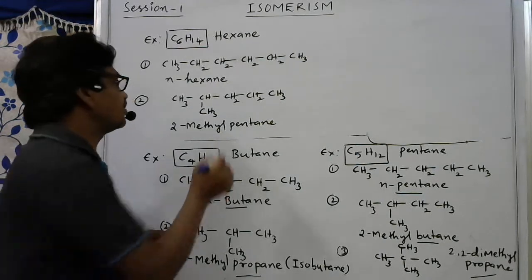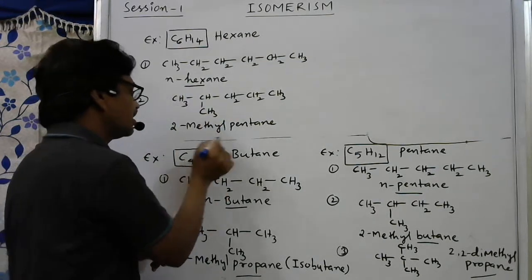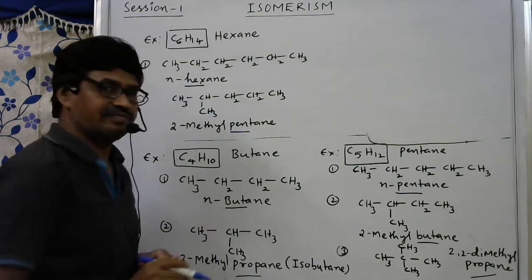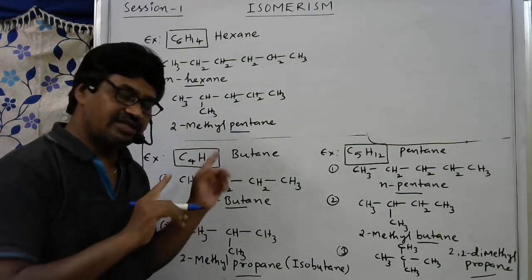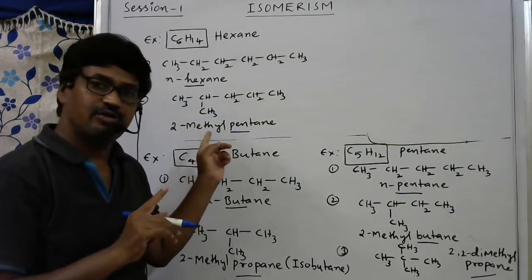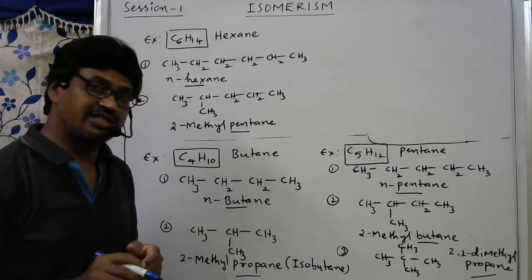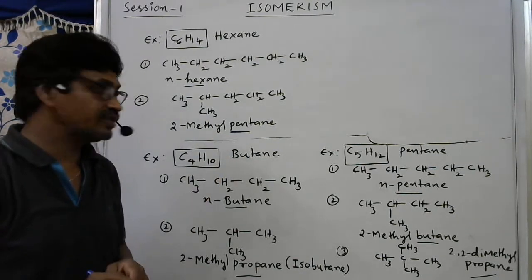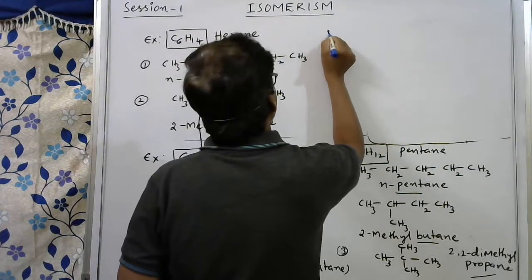Otherwise, based on chain length only, we can write the parent chain: hex, pent. If I write the IUPAC name, then only we can understand whether there is a change in the root word or not. Then the third one, I am writing here.